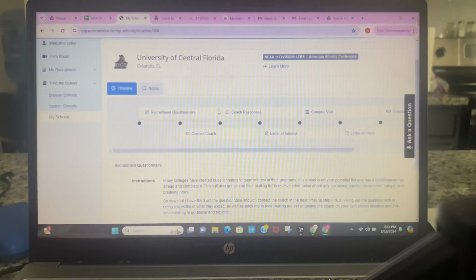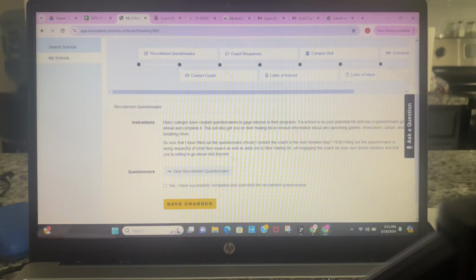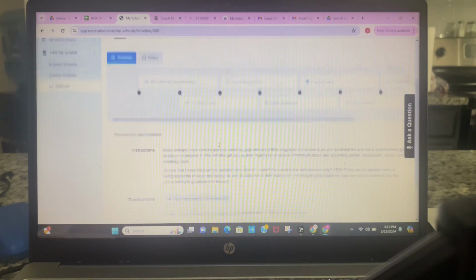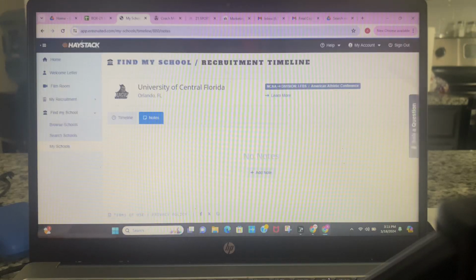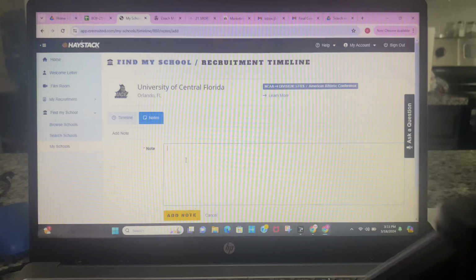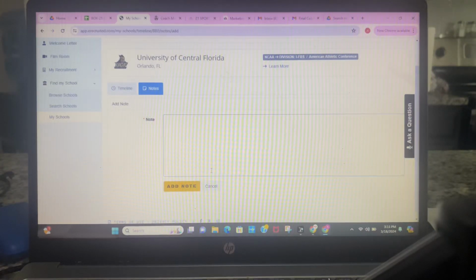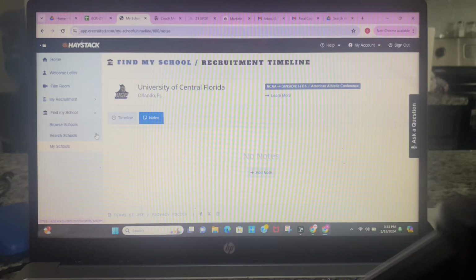Really another cool feature. It gives them a breakdown of everything they have done or will need to do with each school. Now, when they talk to a coach, there's a note section to give some notes of what that conversation was about. Hey, we talked about the business program here at UCF, so they would say those things. Ideally, we want those kids to have as many conversations with as many coaches as possible in order to get offers. Like I said, we want to make sure that they have everything that's needed.